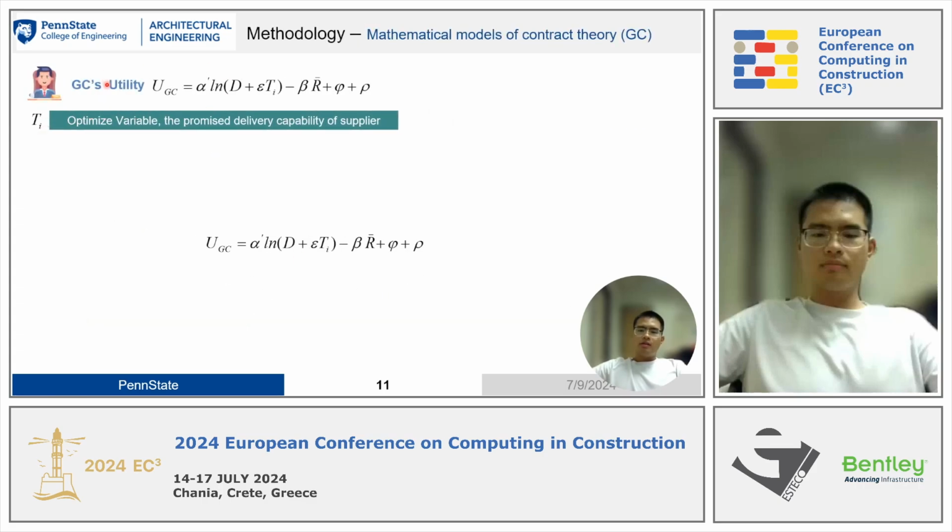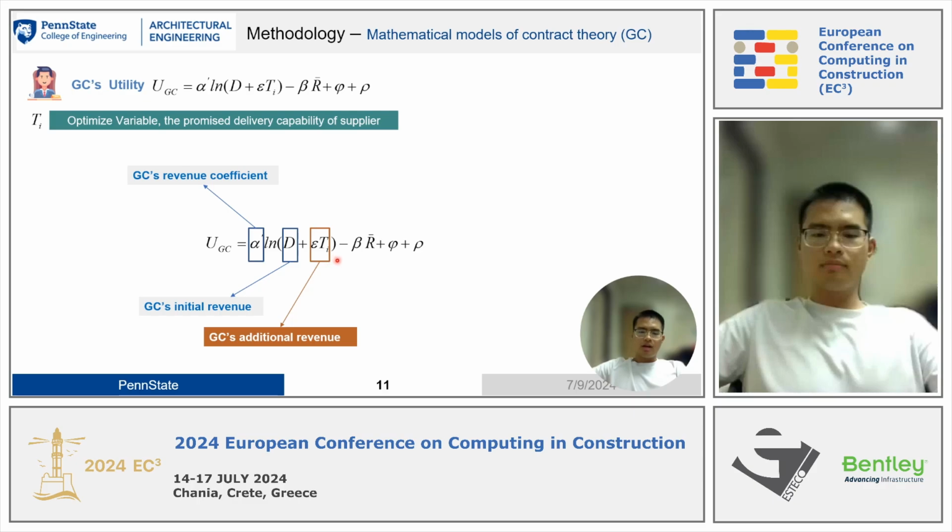And here is the mathematical model of contract theory for the GC's utility, and they're also including the TI. For the parameters, alpha prime is the GC's revenue coefficient, D is the GC's initial revenue, and epsilon TI means the GC's additional revenue. This parameter varies as per the delivery capability of different suppliers.